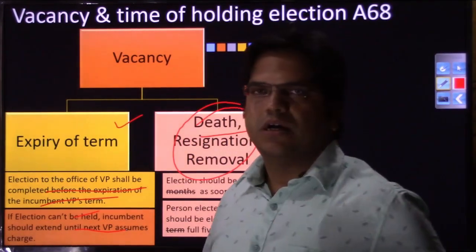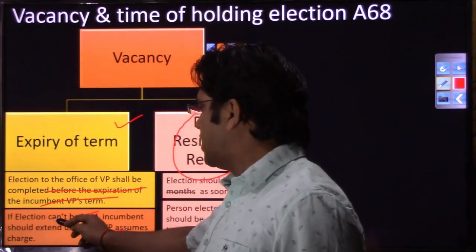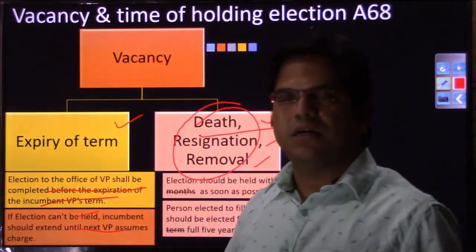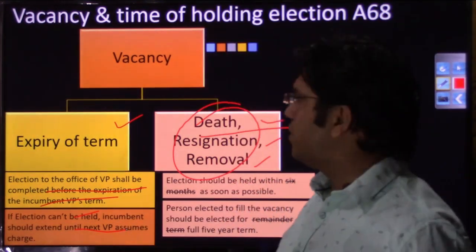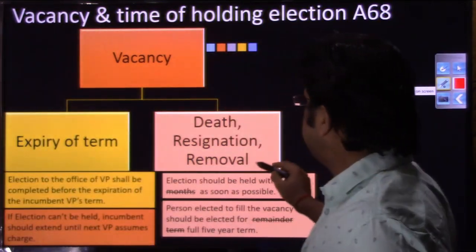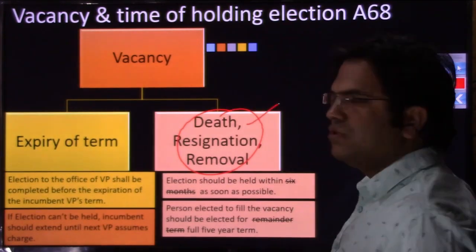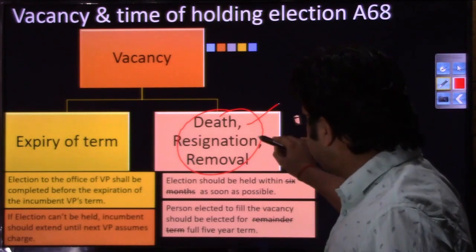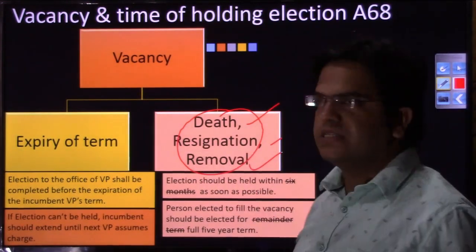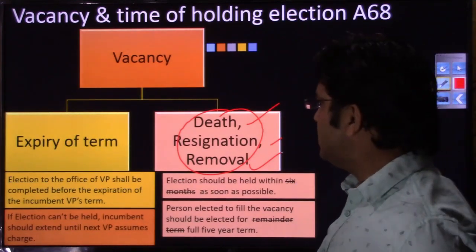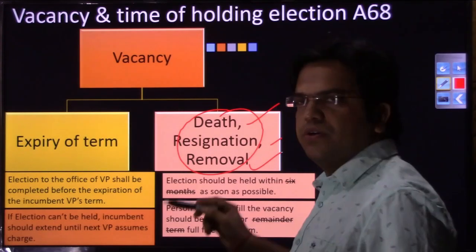In the president election as well, if on the expiry of term the election could not happen in time, then the incumbent president could have been asked to continue in office beyond 5 years. But if a vacancy has been created by any of these events, if the vice president unfortunately dies in office, or resigns, or is removed, these will all be sudden events, and in these events ECI, which is responsible for holding the election, is not God.